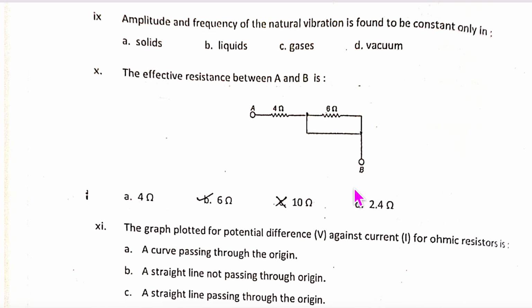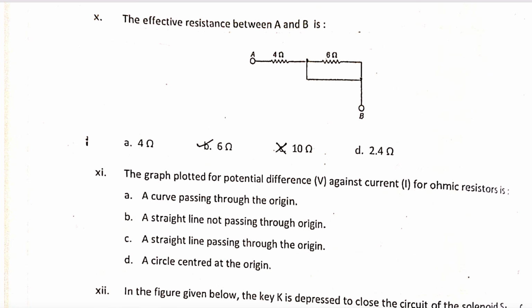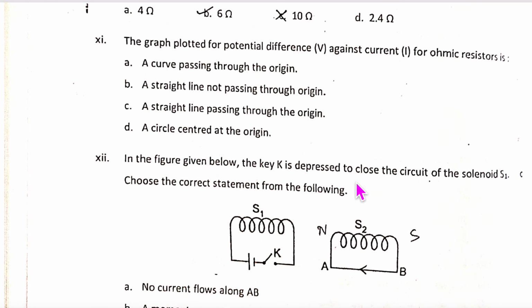Now for this one, some of you probably thought, guided by this figure, can you see over here the effective resistance between A and B? It is having these two connected like this. What is this for? This is a distraction. Yes, ma'am. This is not required. So it will be in series, meaning 10 ohms. Okay. We come to the 11th one. The PD and current for ohmic will be like this. No PD, no current passing through the origin. Yes. So it will be option C.